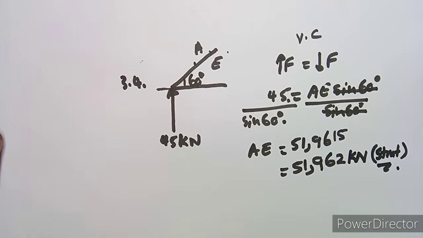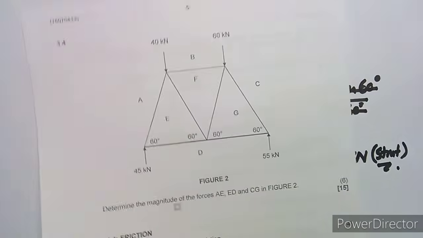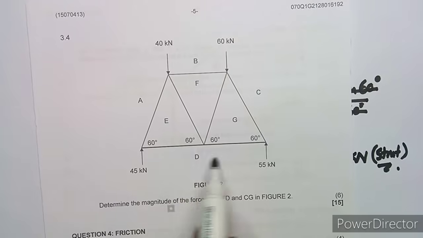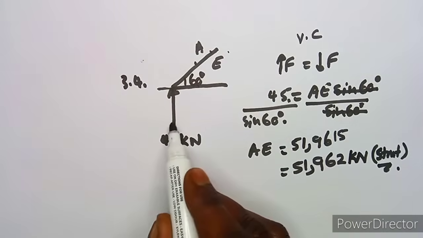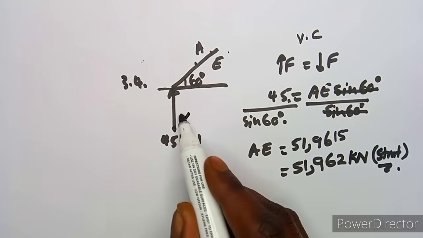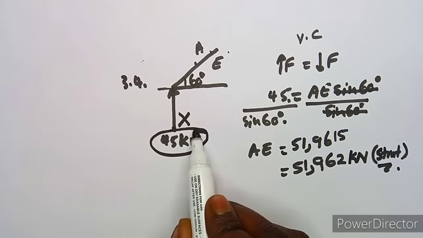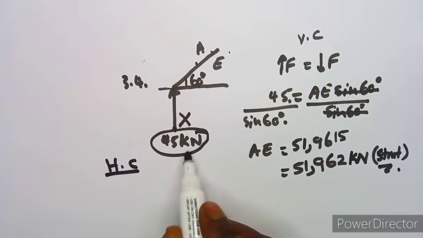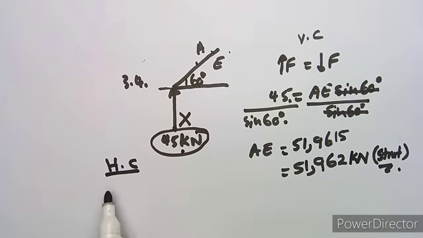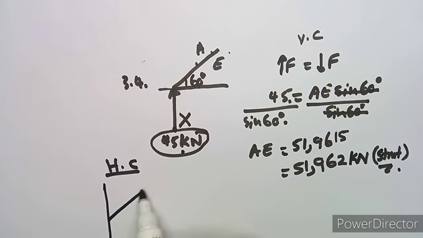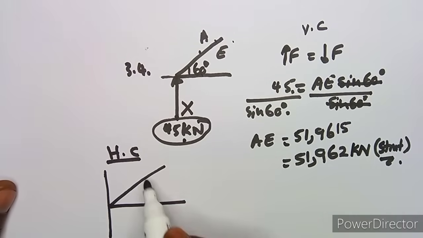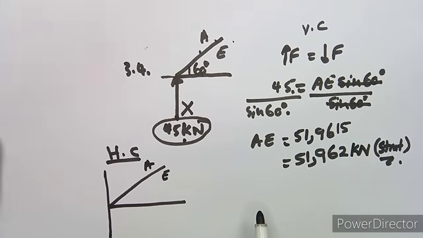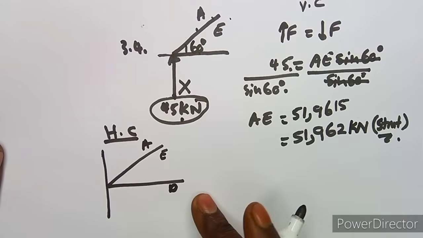So if I am to calculate ED now, as you can see where D is, it's on the horizontal, so I'm going to work with the horizontal components. This one is a straight vertical, so there is no way it can play a role on the horizontal component. There's nothing that it can use, so I'm just going to ignore it, because now I'm working with the horizontal components.